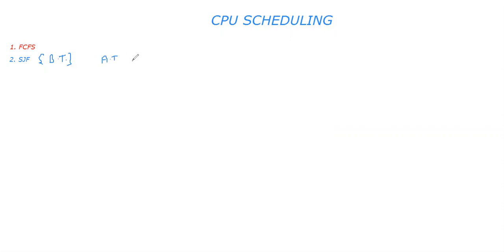If processes arrived at the same time, then which one is having smaller burst time? That will get selected for the execution. So that is the overall concept.